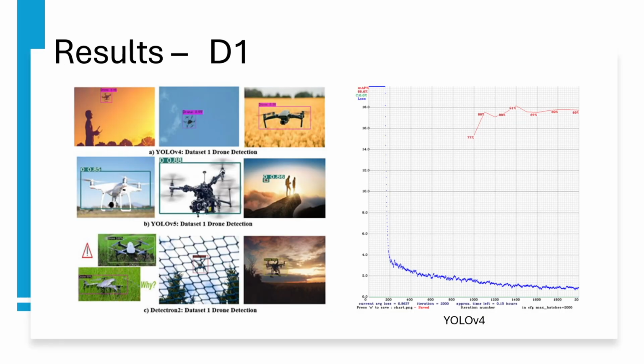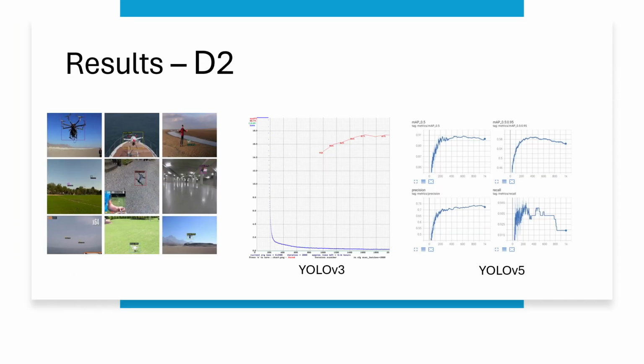Moving on to the results, as we can see here, this is the result of the deep learning models on the first dataset. Along with that, we have also included the mean average precision graph of YOLO v4. Next, we have the different results of the graph on dataset 2.